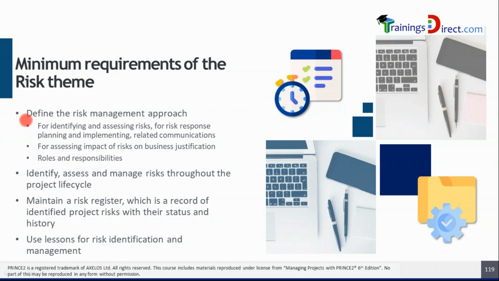Roles and responsibilities should also be documented in the risk management approach. Apart from having this approach, identification, assessment, and management of risks throughout the project lifecycle should be done. Maintain a risk register, which is a record of identified project risks with their status and history. Use lessons for risk identification and management. Let us take a look at a sample risk register.